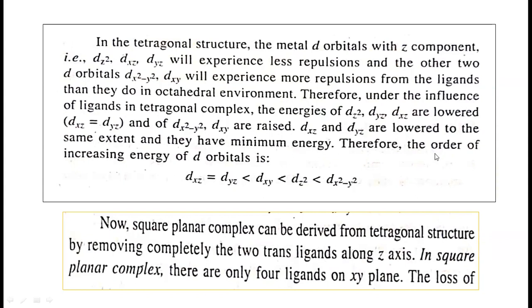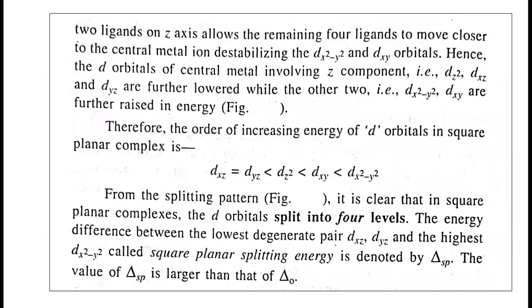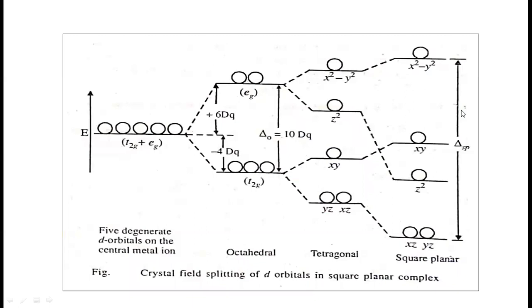So therefore, the order of increasing energy of the d orbitals will now be in this way. Order of increasing energy: dxz equal to dyz at the lowest energy level, then dxy, then dz square, and topmost it is the dx square minus y square orbital. Let us show this in the diagram. I would like to show this. Okay, see here.